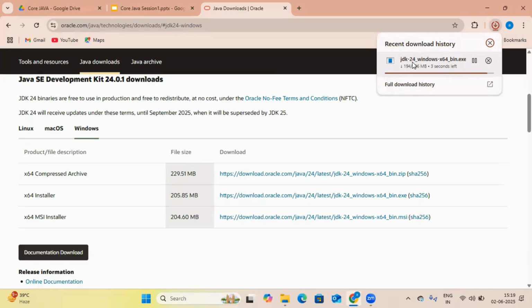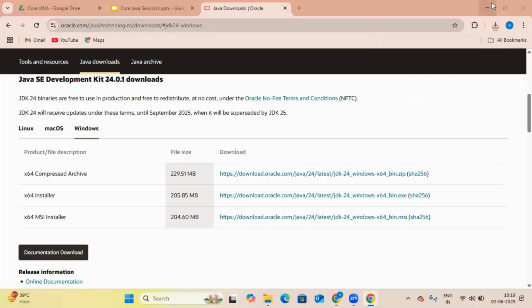As you can see, we are developers. We are installing the JDK, that is the Java Development Kit, which has a compiler and interpreter both, which basically help us to create the Java program and run the Java program. After it has been installed, click here. Means just open your download.